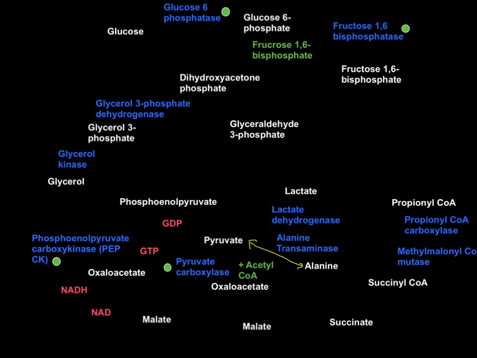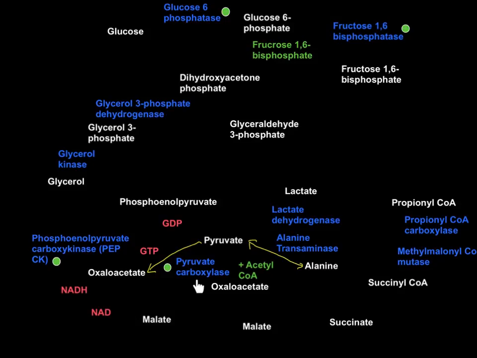So pyruvate goes down into the mitochondria and is converted to oxaloacetate. This job is done by the pyruvate carboxylase enzyme. The pyruvate carboxylase enzyme is going to convert pyruvate into oxaloacetate.